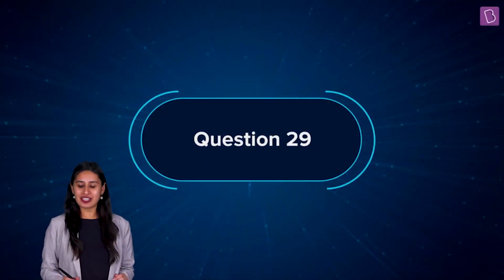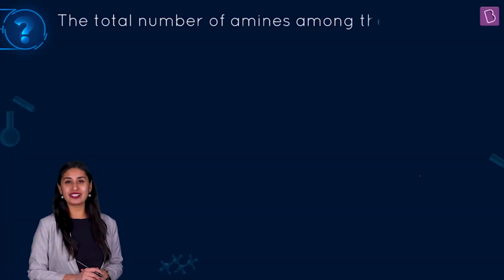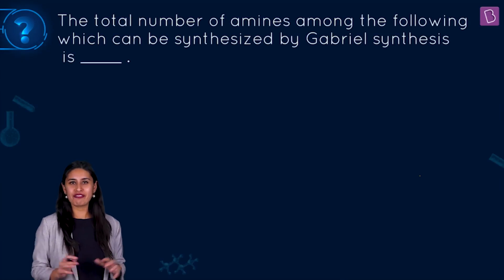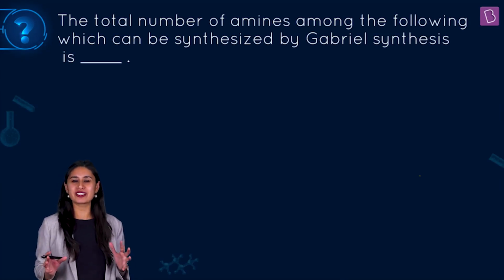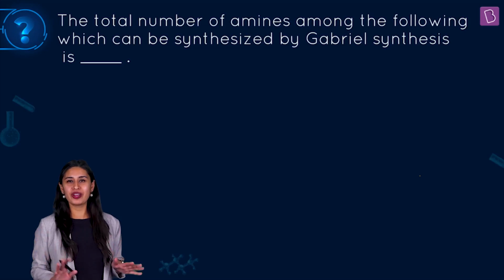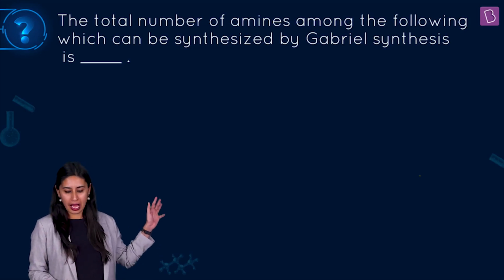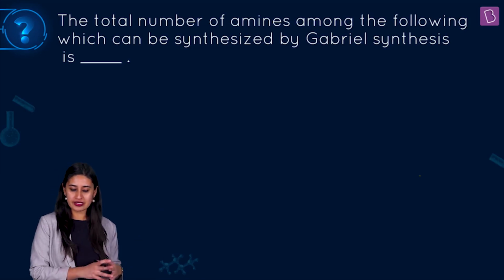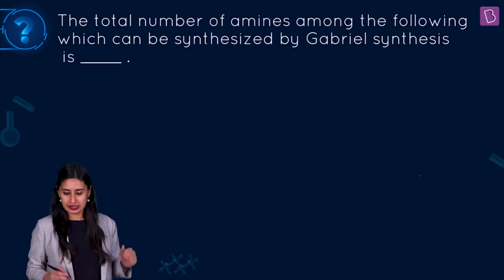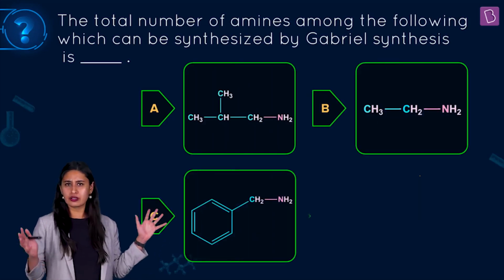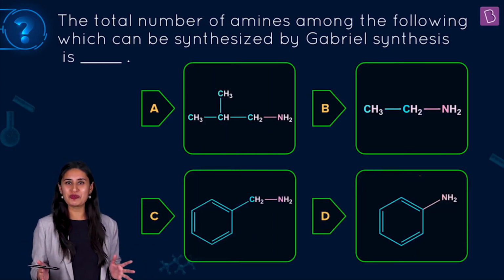Okay, another name reaction waiting for you, which is Gabriel Phthalimide synthesis. If you know about how Gabriel Phthalimide synthesis happens, the question is very simple for you. The total number of amines among the following which can be synthesized by Gabriel synthesis is, and these are different compounds given to you.